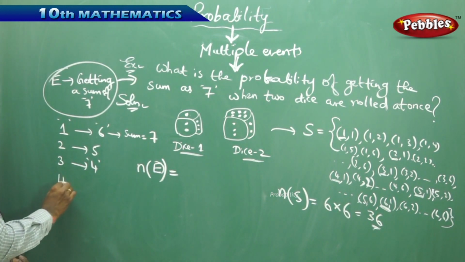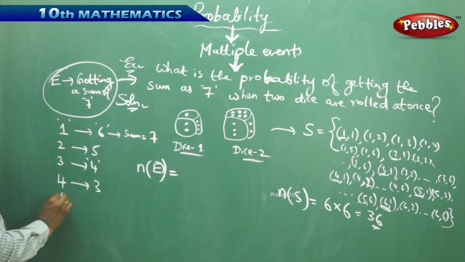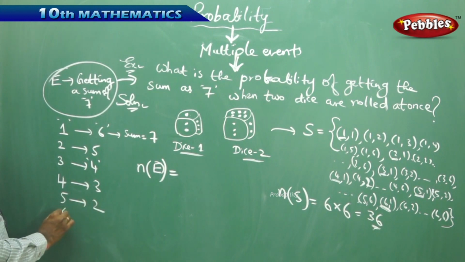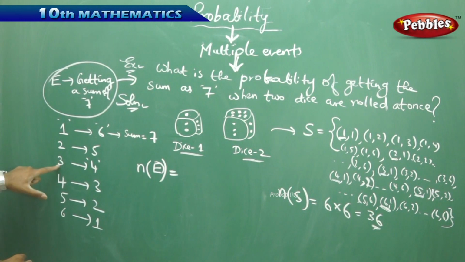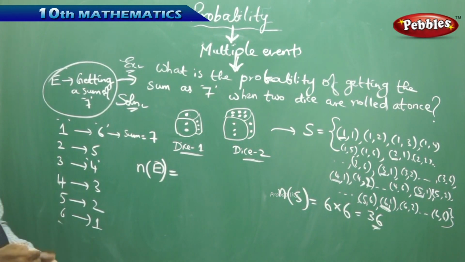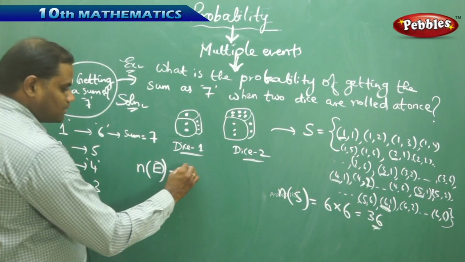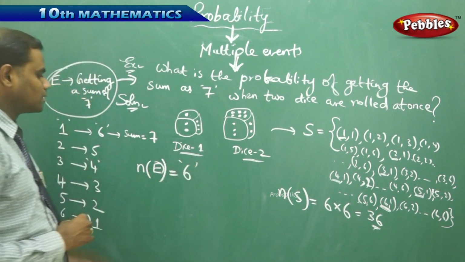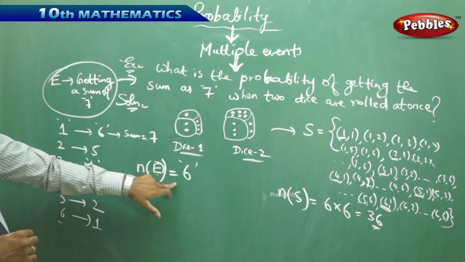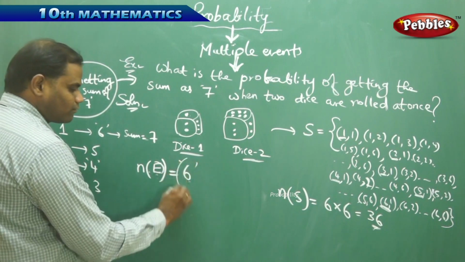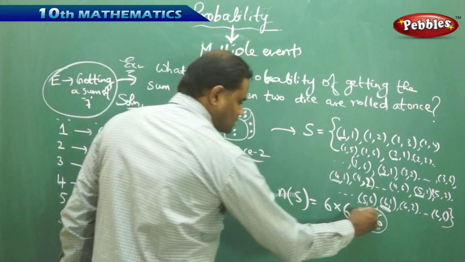Therefore, 4 here gives me 3, 5 here gives me 2, and 6 here gives me 1. So totally there are 1, 2, 3, 4, 5, 6 possibilities through which I can get the outcomes favorable to getting a sum of 7, that is event E, which is 6. Therefore, my n of E is 6 and n of S is 36.